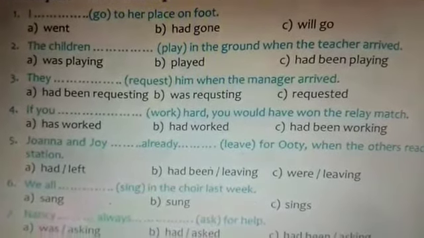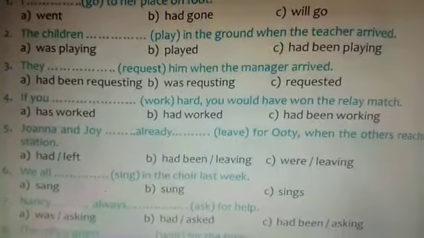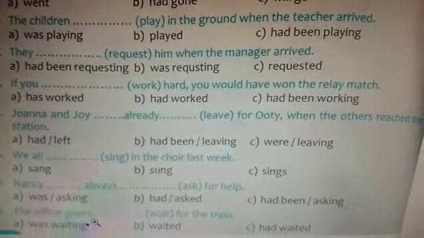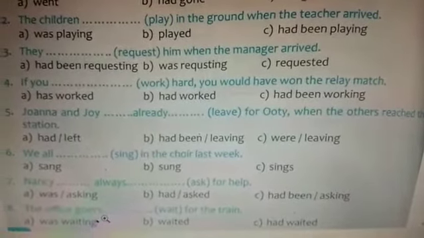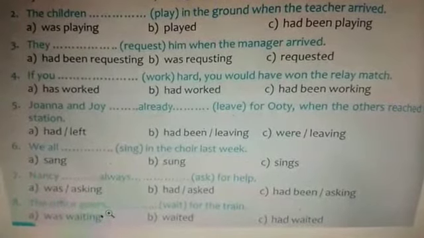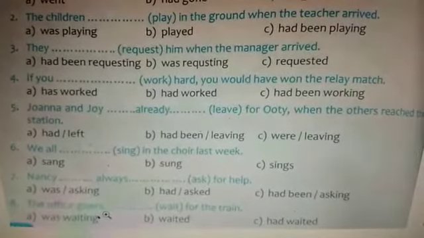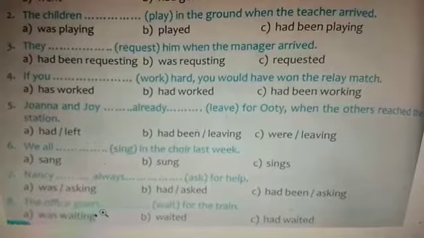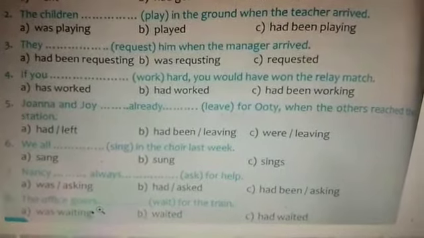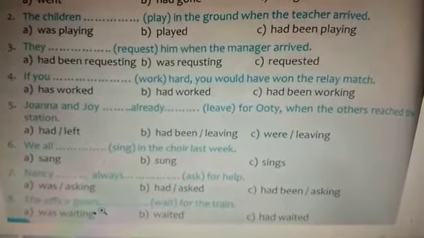Fourth one, if you had worked hard. Option B. If you had worked hard, you would have won the relay match. Fifth one, Jonah and Joy were already leaving for Ooty. It's past tense. When the others reached the station. Option C.